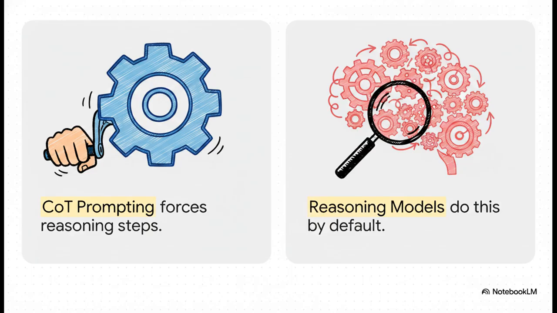Okay, moving on to level 4, prompting versus reasoning models. Now, this is an absolutely crucial distinction we need to make. Chain of thought prompting is a trick you manually apply to a regular model to force it to behave better. But reasoning models like DeepSeek R1, OpenAI's O-Series, or Gemini's reasoning variants are completely different beasts. These models are inherently designed to take their time, backtrack, double-check themselves, and think out loud in a long internal chain of thought by default on every single problem. You don't even have to ask them to do it.